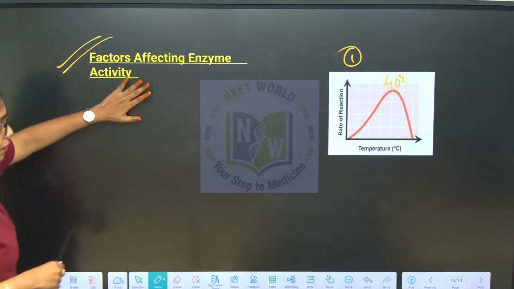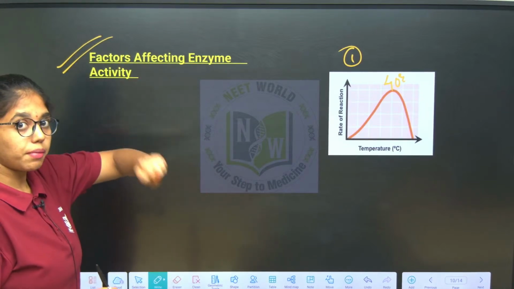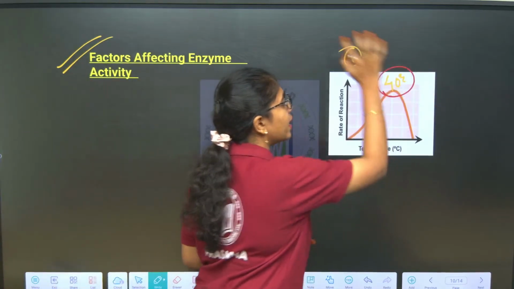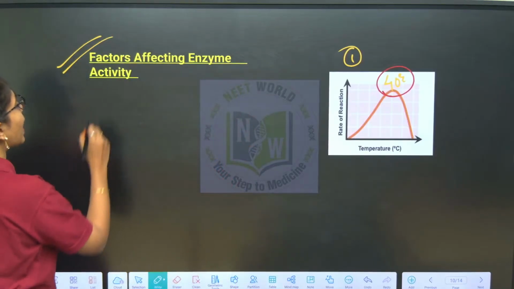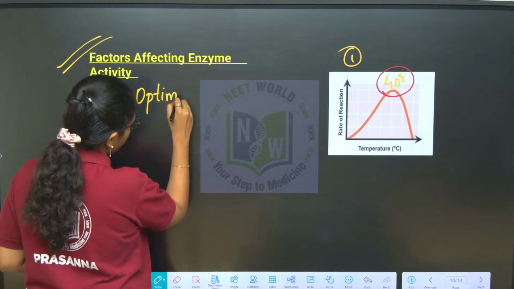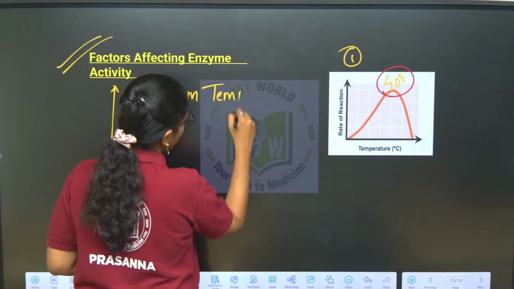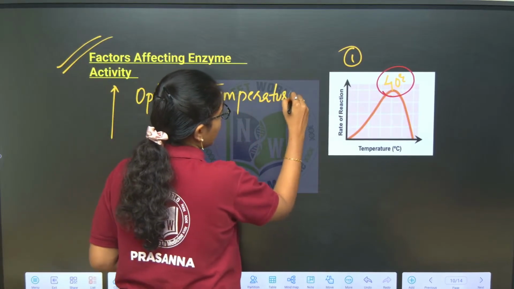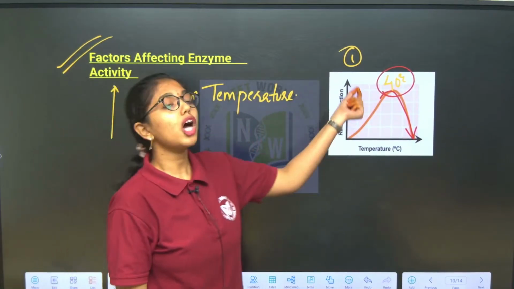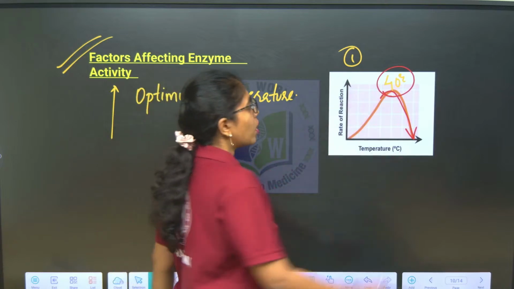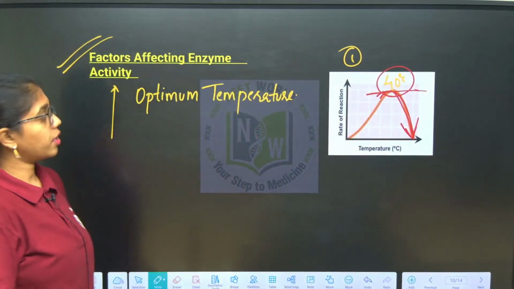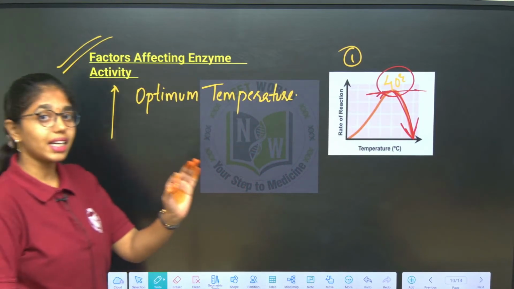So here we are talking about the normal biocatalyst, the enzymes which are acting as biocatalysts. So the optimum range of temperature will usually be 40 degrees Celsius only. The enzyme activity will increase drastically up to the optimum temperature, and you can see the drastic downfall of the enzyme activity or the rate of reaction once the optimum temperature level is reached. Clear now? This is the first factor, that is temperature.